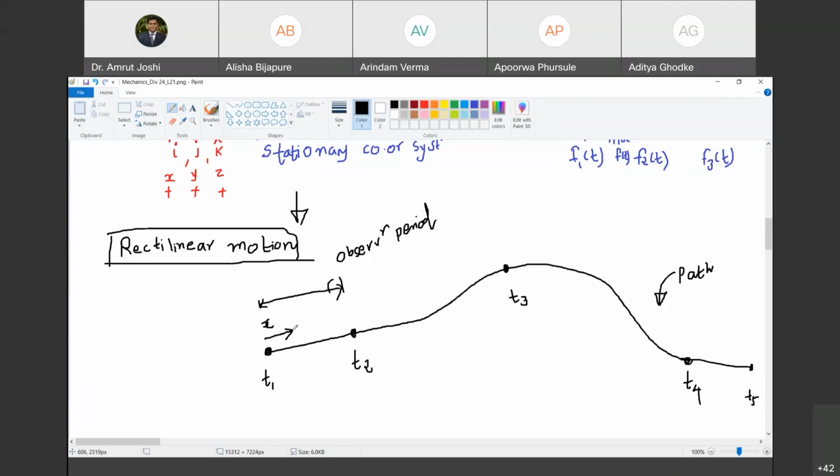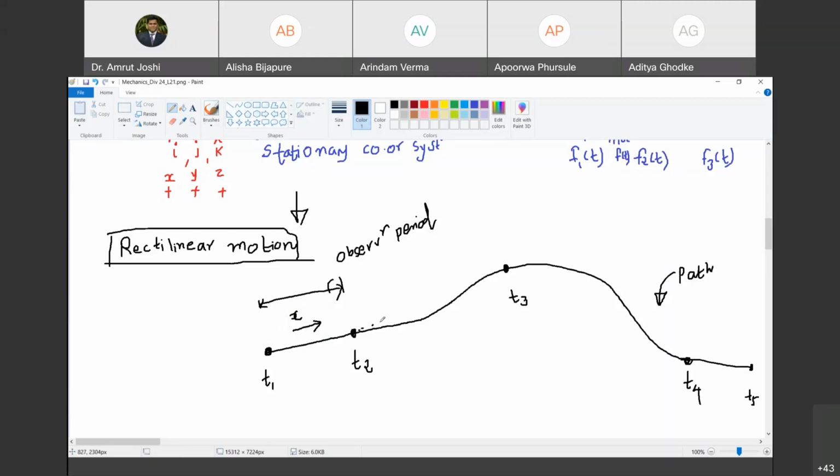Yes, sir. Therefore, in rectilinear motion, we always orient one of the reference axes along the motion direction itself, and we require only a reference point and that one axis. That is enough to define the position. Are you with me? Yes, sir. So therefore, अब जरा यहाँ पे ध्यान दो. I have defined the x direction along the motion, that's for sure in the observable period. However, where is my origin? I can define the origin, or reference point, anywhere along this line. Are you with me? Yes, sir.